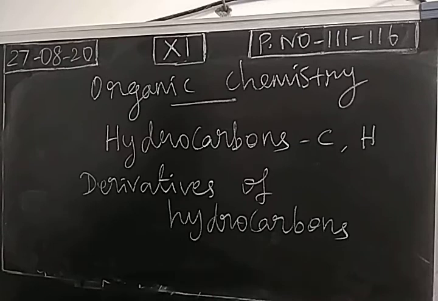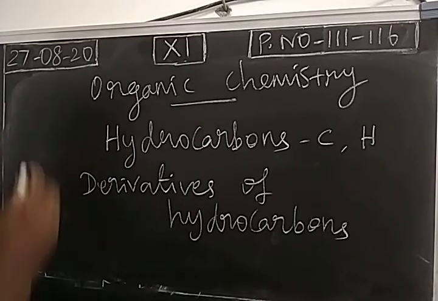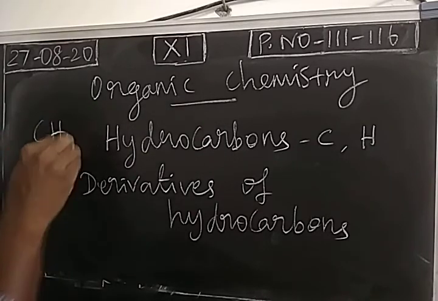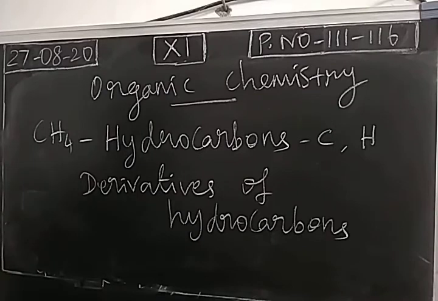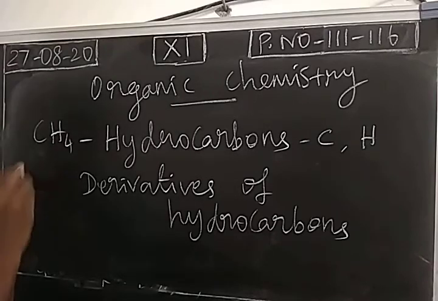Next, derivative of hydrocarbons means from the hydrocarbon we will get some derivatives. For example, we take methane. This is a hydrocarbon. This simplest organic compound is made up of two elements, carbon as well as hydrogen. Now one hydrogen can be replaced by another atom, for example, chlorine.